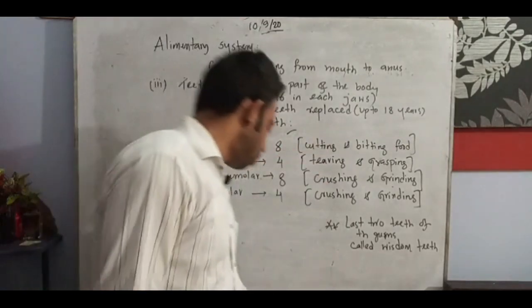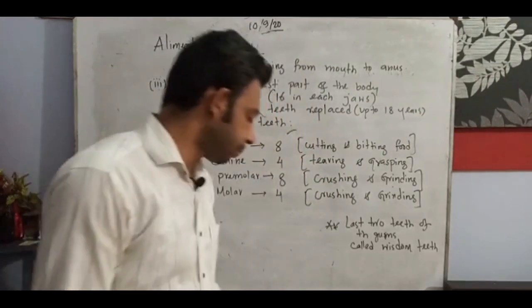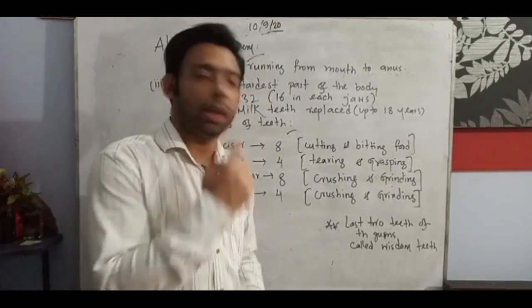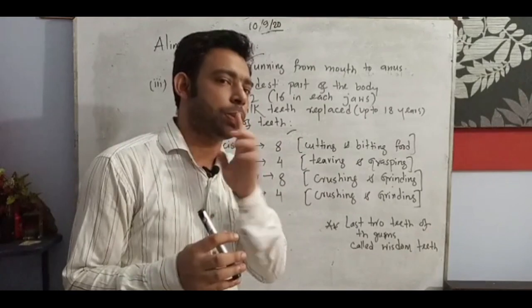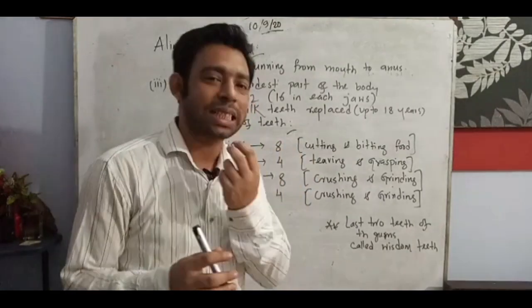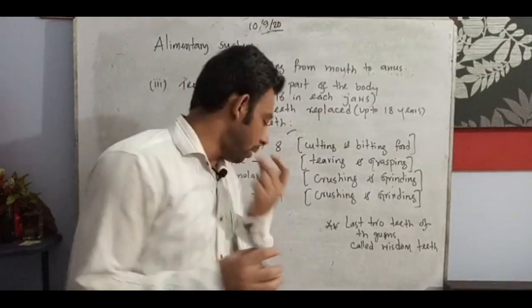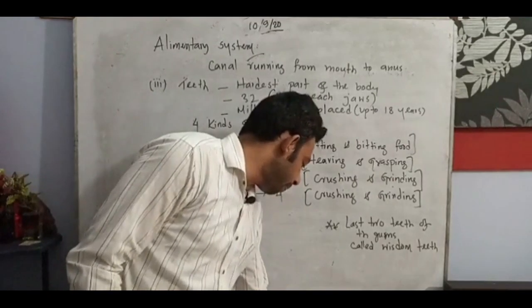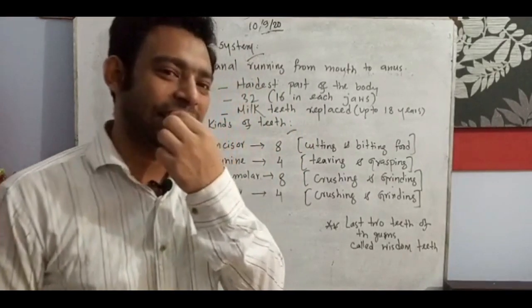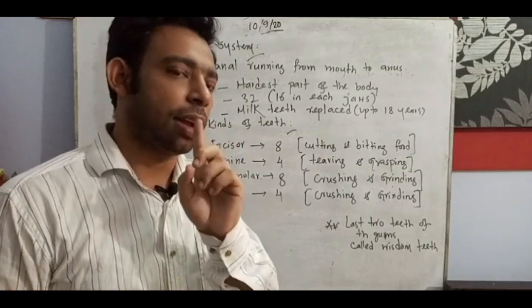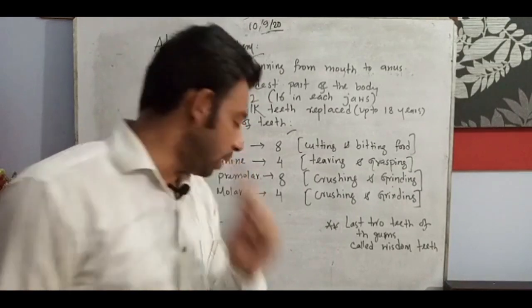Cutting and biting. So see the incisor teeth there. On the opposite page there is a figure also. You can open the book and see this part, incisor, which is for cutting and biting. The frontal part, look here. In the left part and right part, there are four teeth, and that part does the cutting.